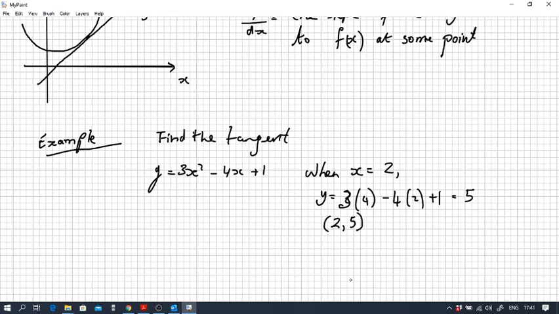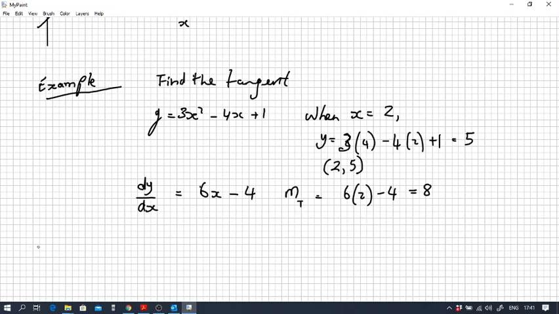Okay, so now we have that point and we want to find the tangent. We will find the slope of the tangent: dy dx equals 6x minus 4. So m tangent, we'll just call it mt, we sub in, equals 6 times 2 minus 4. So the slope of the tangent line is 8.